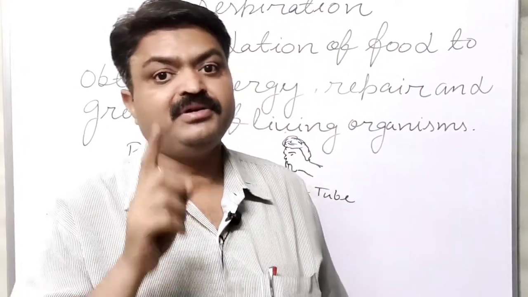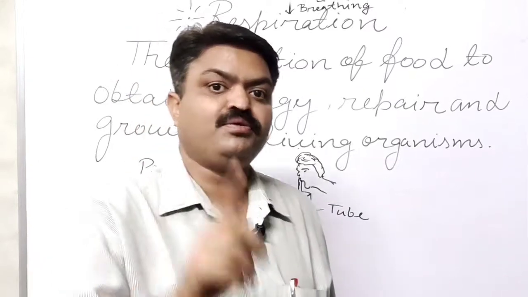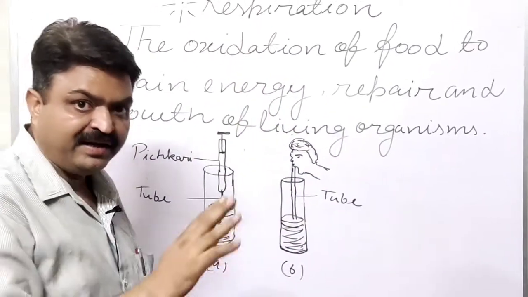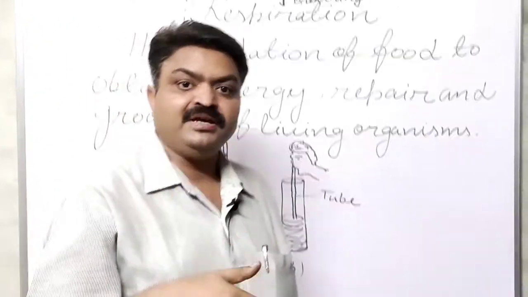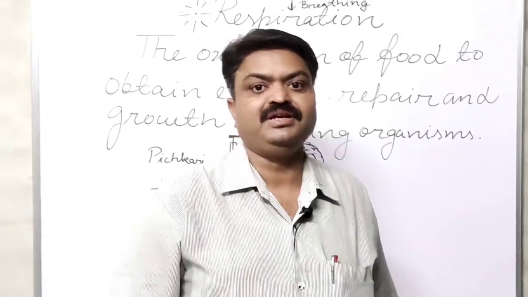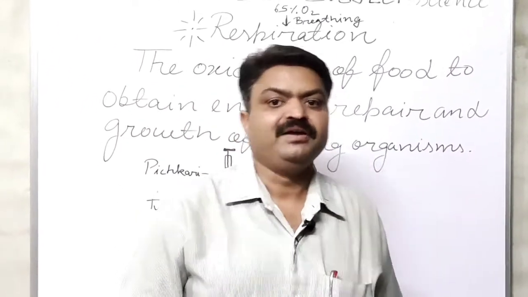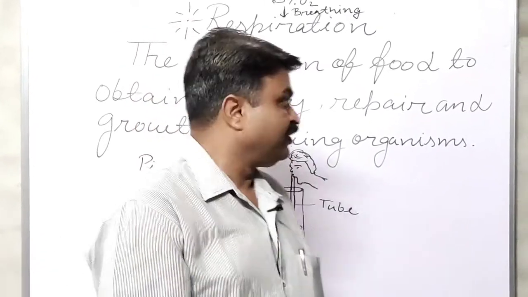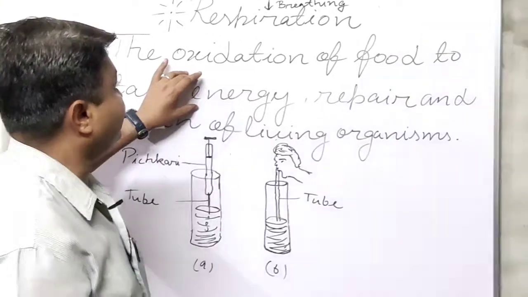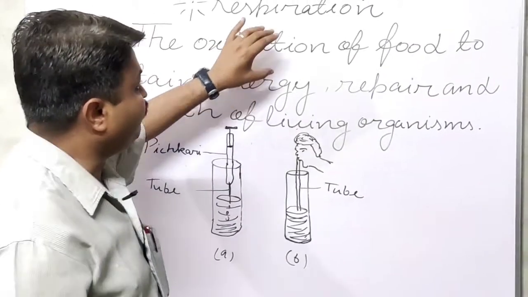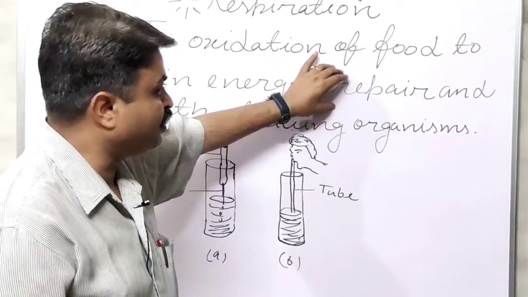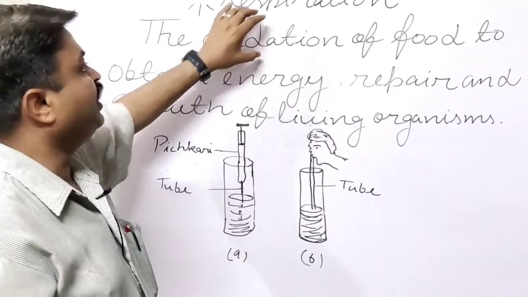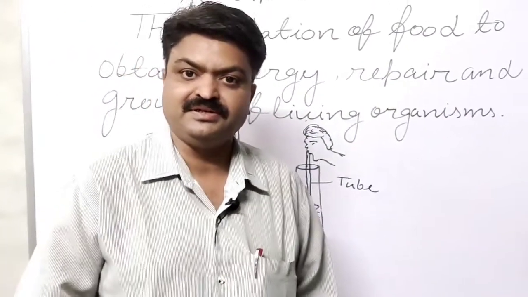Means the food that we take is oxidized with the help of respiration, and in this process one gas is also released in our body, that is carbon dioxide. So the importance is that we get the energy, we repair the different organs inside our body, and we also grow with the help of respiration.